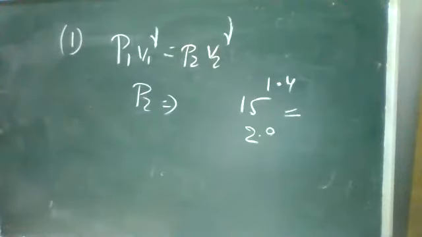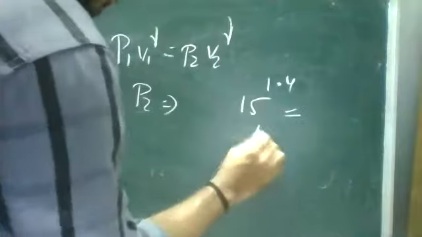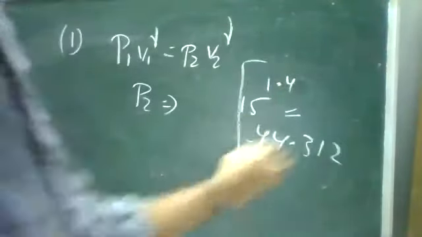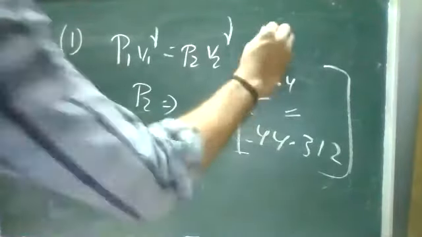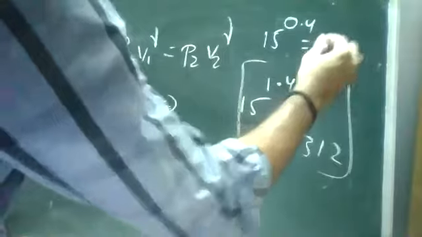15 power 1.4. The value is 44.312. And I'm giving another value: 15 power 0.4 is 2.95.